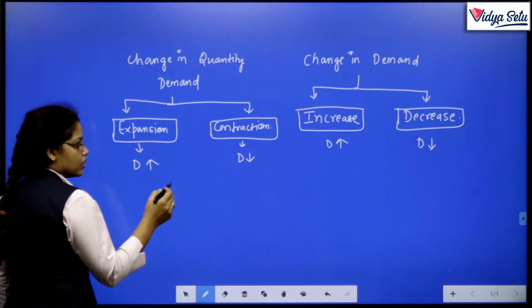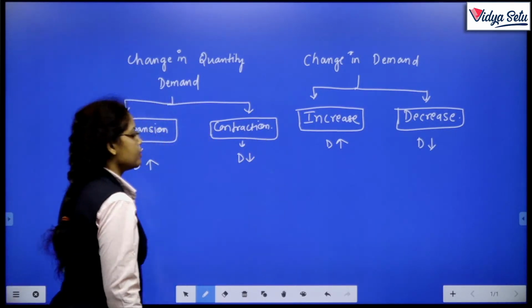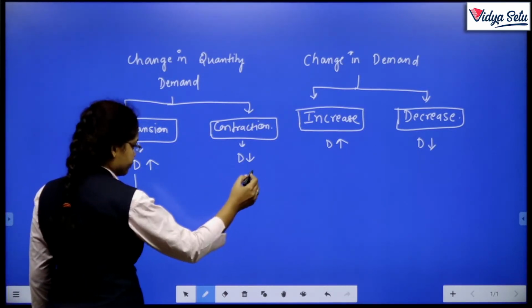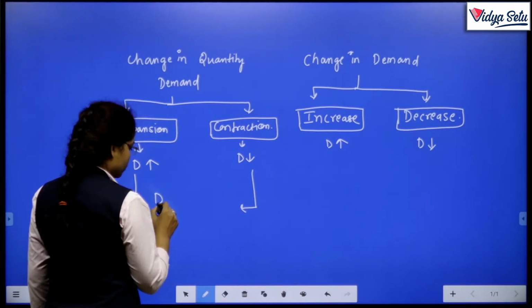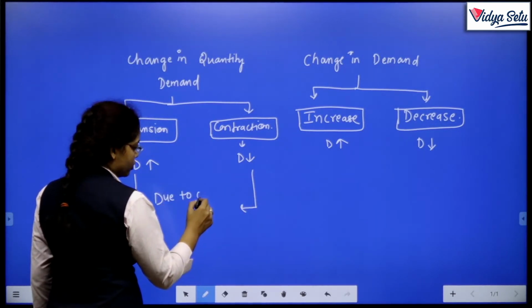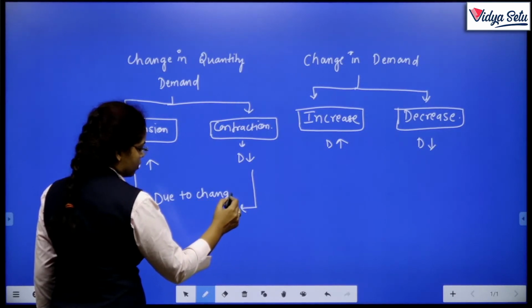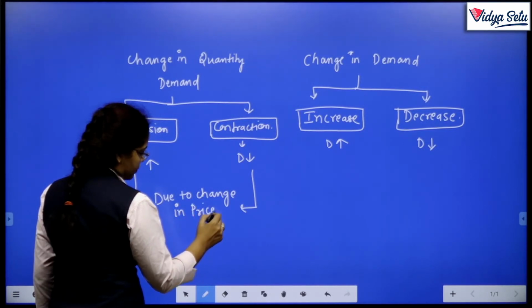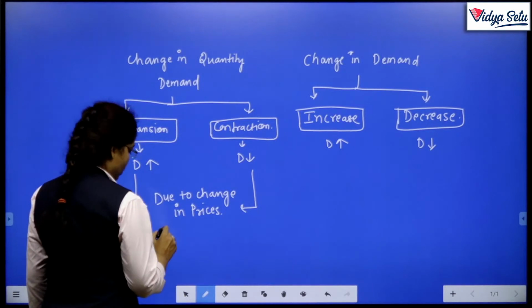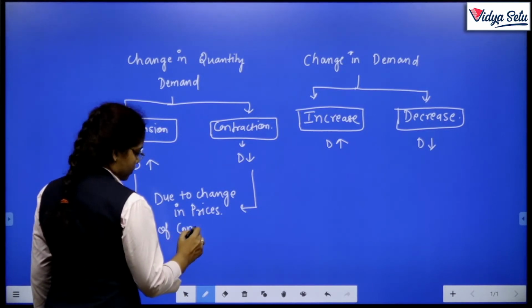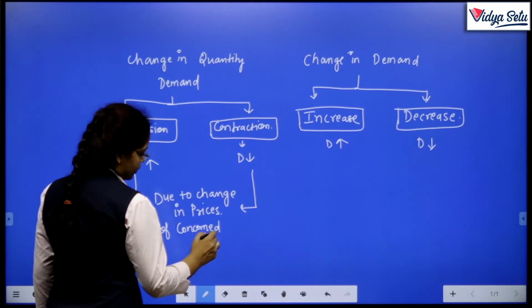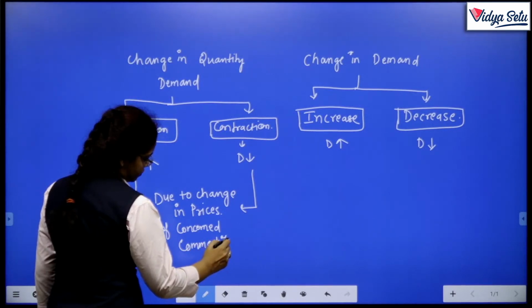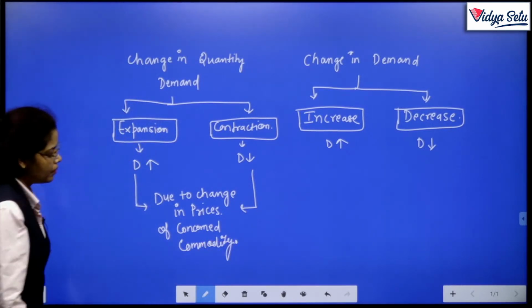Expansion, increase, increase, increase. So basically this will happen due to change in prices of the concerned commodity. Clear?